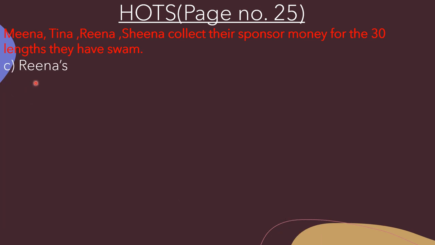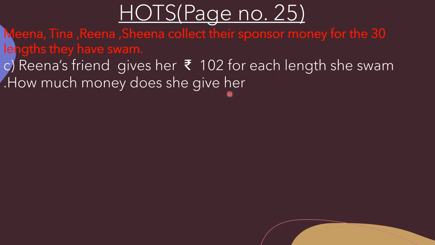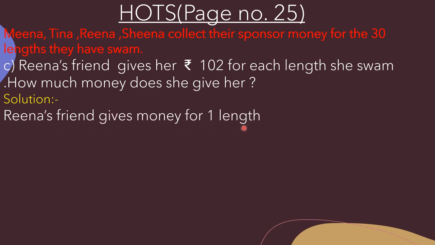Now in C part, Reena's friend gives her rupees 102 for each length she swam. How much money does she give her? So Reena's friend gave her how many rupees for each length? 102 rupees. Now we have to find out how much money she gives her. So here we will write: Reena's friend gives money for one length that is equal to rupees 102.